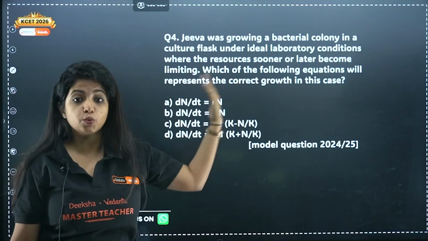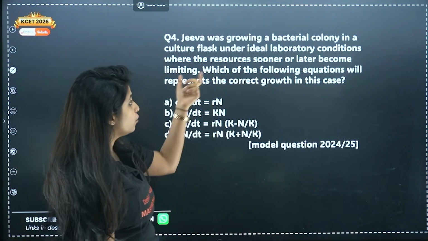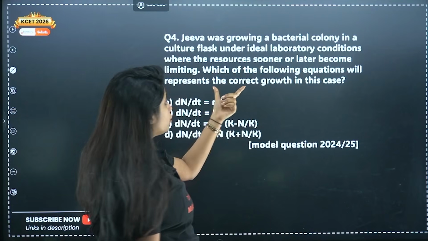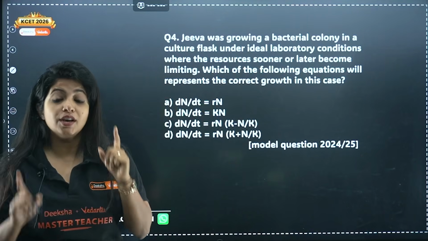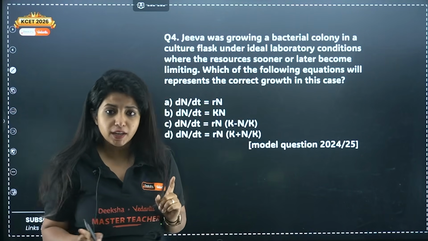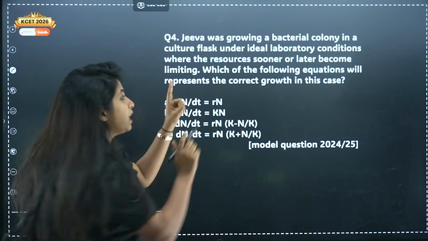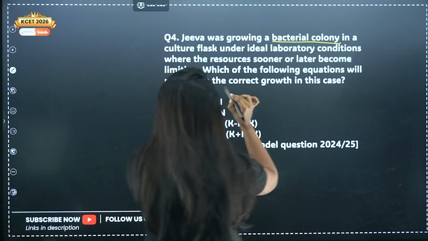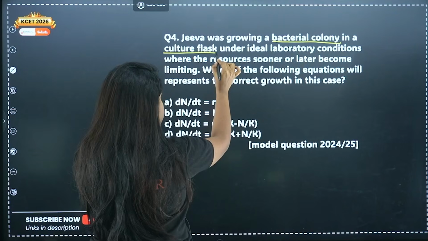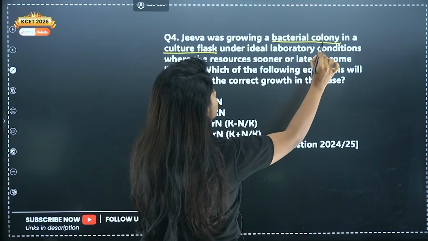Okay, the resources sooner or later became limiting. Which of the following equations will represent the correct growth in this case? You need to understand this question very well, because I see a lot of confusion around these types of questions. So he was growing what? Bacterial colony. Where was he growing? In the culture flask, under ideal laboratory conditions.